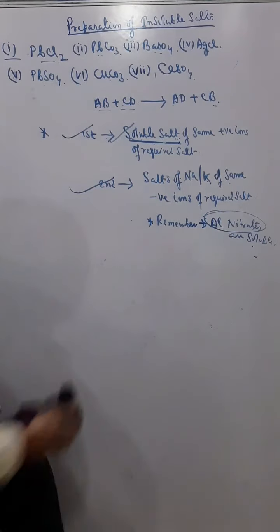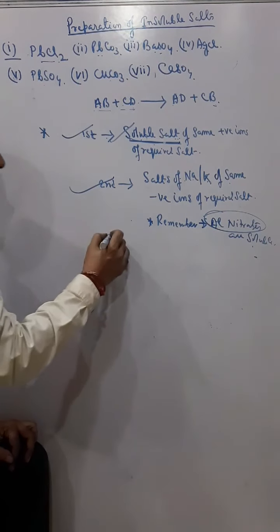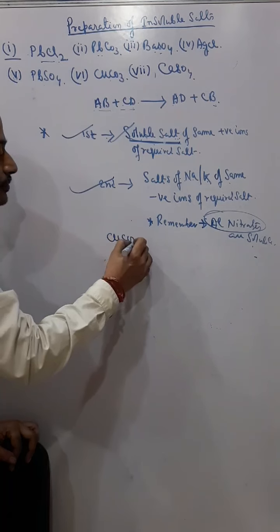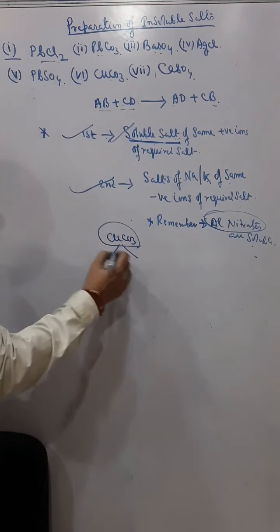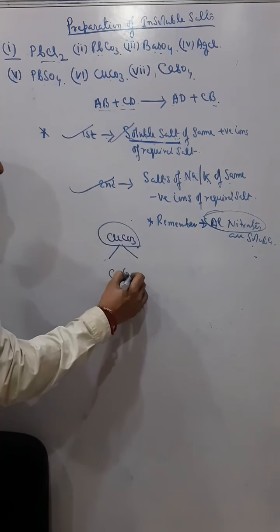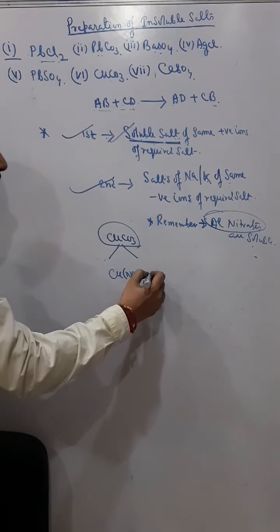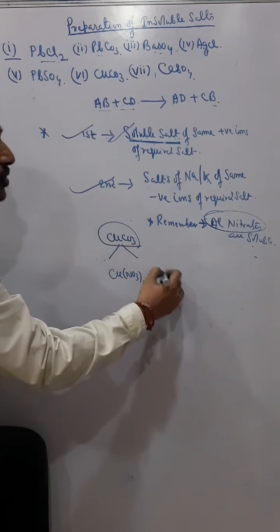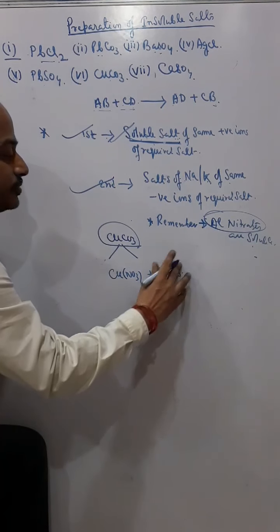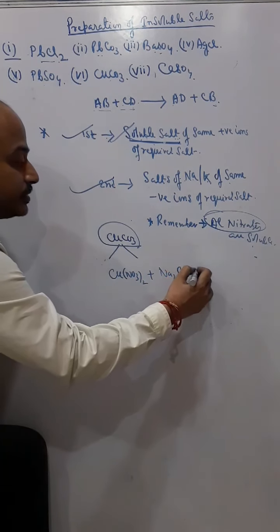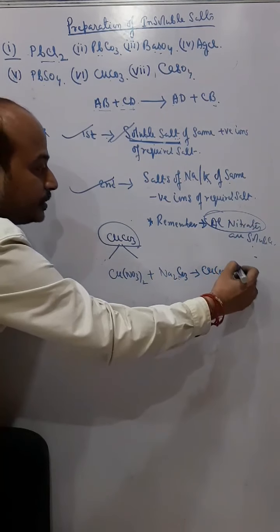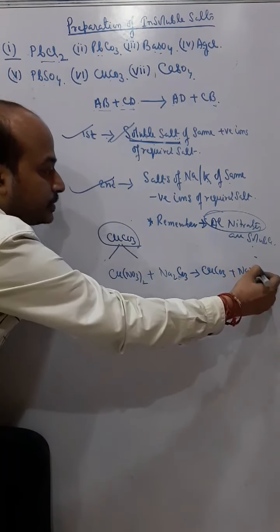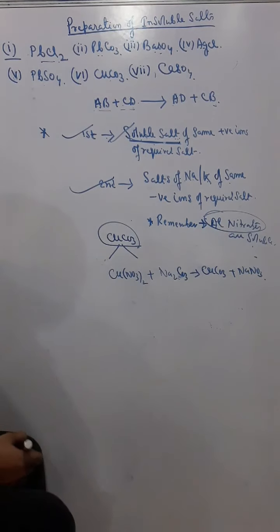You can see it's very easy. Again, copper carbonate. For copper, I'll take copper nitrate, and a sodium or potassium salt, Na2CO3, then change the partners: CuCO3 and NaNO3.